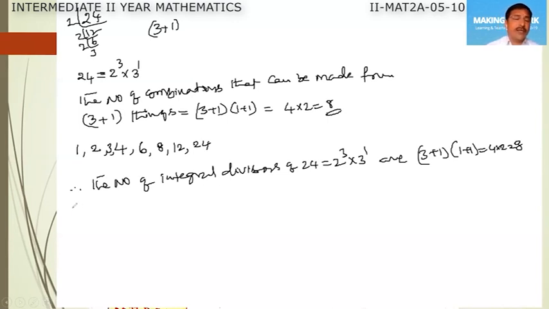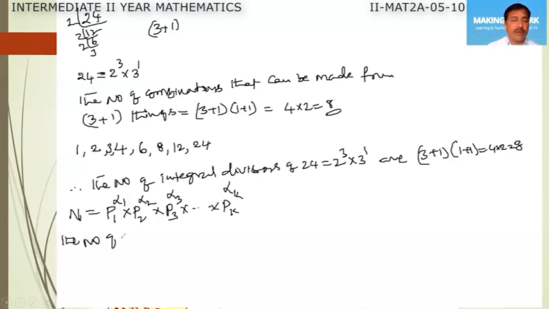So now let us generalize this. If n is any positive integer and when it is expressed as the product of prime factors p1 to the power of alpha 1 into p2 to the power of alpha 2 into p3 to the power of alpha 3 and so on into pk to the power of alpha k, then the number of integral divisors of n is equal to the number of combinations that can be made from alpha 1 plus alpha 2 plus alpha 3 and so on plus alpha k elements, in which alpha 1 are similar of one type and alpha 2 are similar of second type and alpha 3 are similar of third type and so on, alpha k are similar of k-th type of elements.